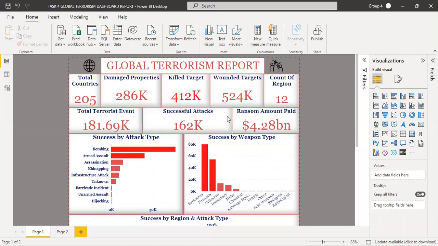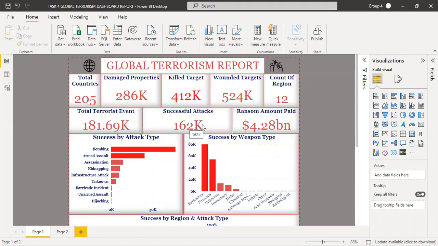At some point while building this dashboard, I thought I should have done this in Python using JupyterLab, but this will deliver as well. So global terrorism reports: total countries faced with terrorism is 205. Number of regions faced with terrorism is 12. Total terrorist events is 181,000.